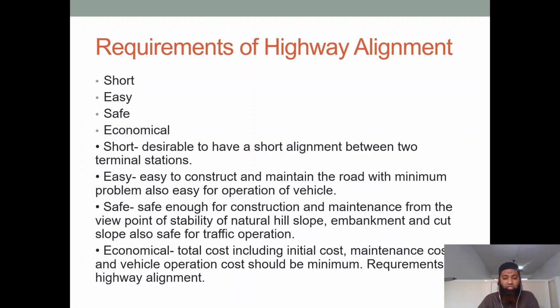Economical: the total cost, including initial cost, maintenance cost and vehicle operation cost, should be minimum. Requirements of highway alignment, so it should be minimum. As I told you, it shouldn't be so high that it is beyond our reach. So the requirement is that the economy also should be as low as possible. We should try to save the construction cost.